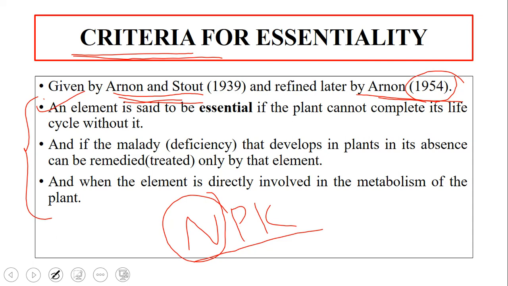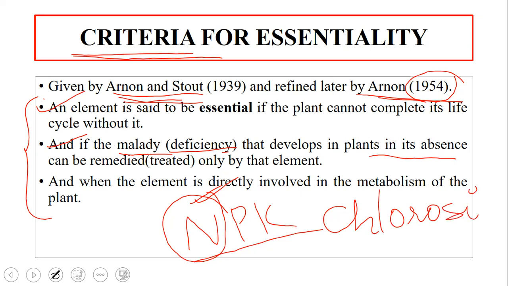The second point is, if the malady or the deficiency that develops in the plant in its absence can be remediated only by that element. This sentence means, say for example, when there is nitrogen deficiency in the plant, since we are talking about nitrogen, I'll give the example of nitrogen again. When there is a deficiency of nitrogen, the plants turn yellow, which we call chlorosis.